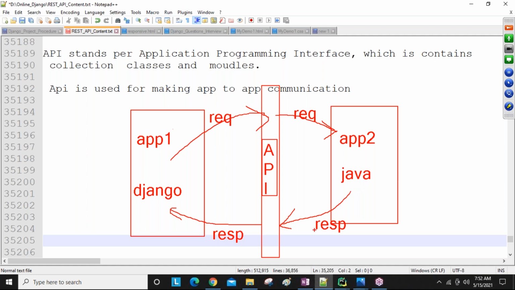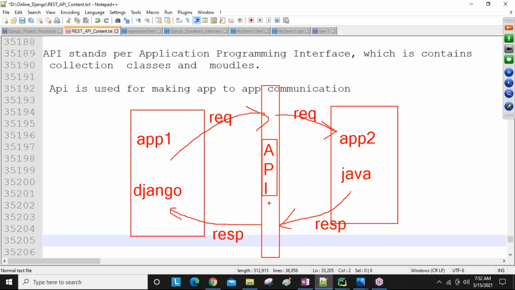Java code is converted into a JSON response, and the JSON response is again converted into Django code. Like that, one language to another language can communicate successfully. This is called API. One point to remember: for one application to another application communication, we require an API.